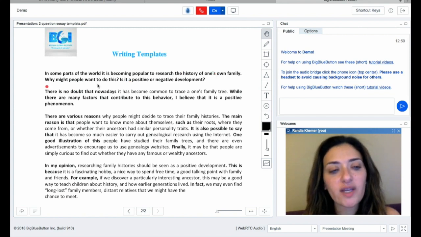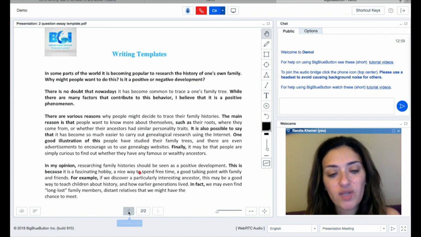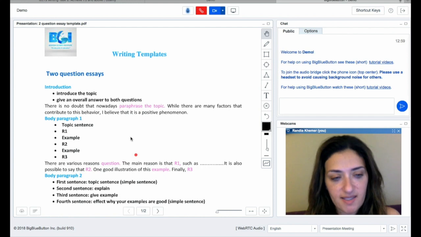And then you have to answer 2 questions. Why might people want to do this? Is it a positive or negative development? So one body paragraph must answer the first question. One body paragraph must answer the second question. So let's first look at the format of the essay.